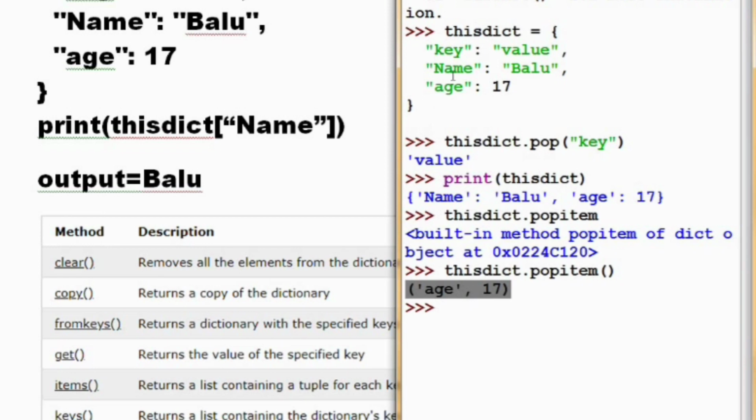Now this removed the age. Now I am printing this dict. This will contain only one key and value, that is name and Balu. We removed the first element by using the pop function and a random element by using popitem. So the remaining element is name Balu. So in this way we can use the pop and popitem functions.